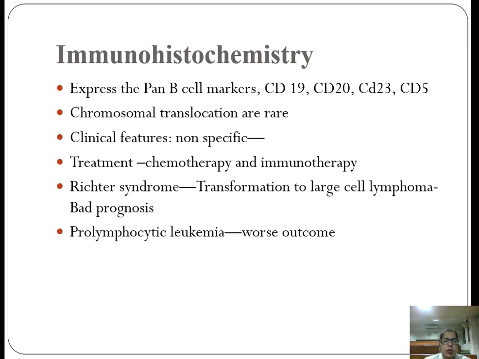And if you get an increase in prolymphocytes, then it is known as prolymphocytic leukemia and it has a worse outcome. Richter syndrome: whenever there is a transformation from a low grade lymphoma to a large cell lymphoma or a high grade lymphoma, then it is known as Richter syndrome, and it can occur in any type of lymphoma during the course of treatment or during the course of disease, and it has a bad prognosis.